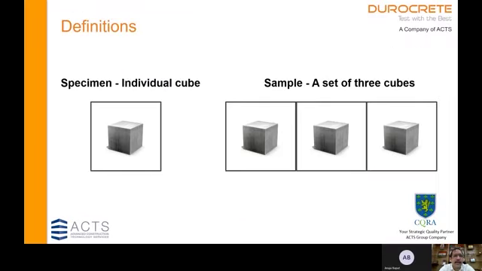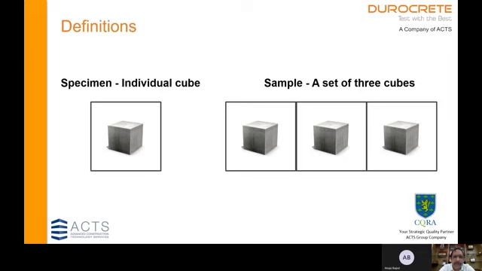First, let us look at some definitions, that is, the difference between a specimen and a sample. An individual cube and individual cube result is a specimen, whereas a sample is an average or mean of three cubes or three specimens.